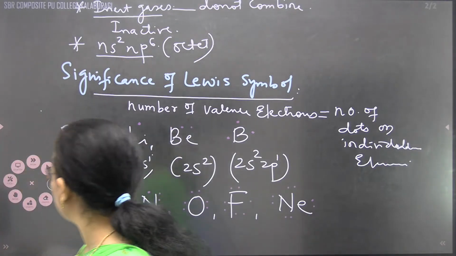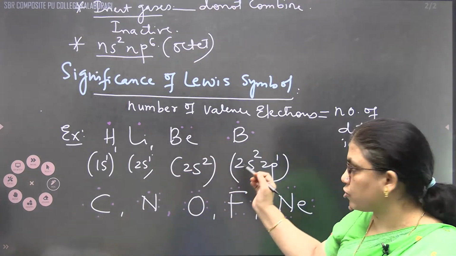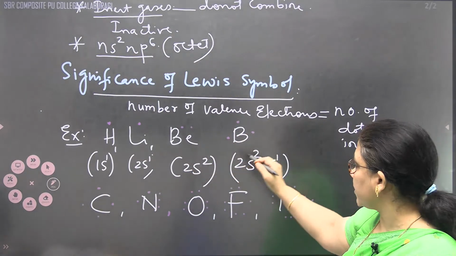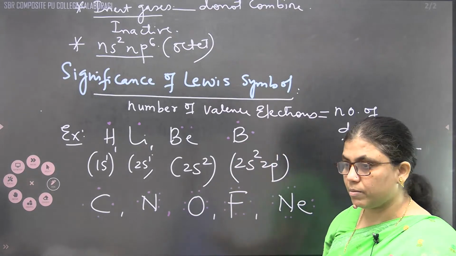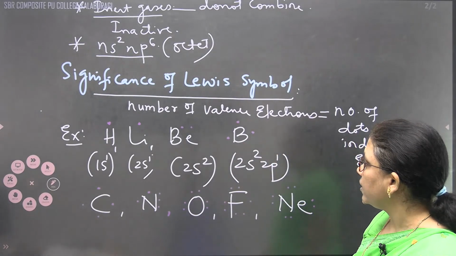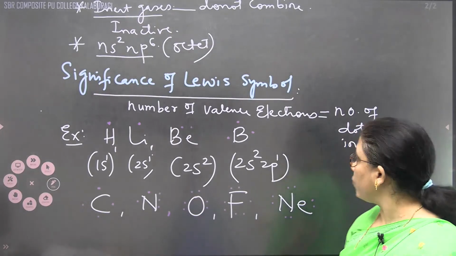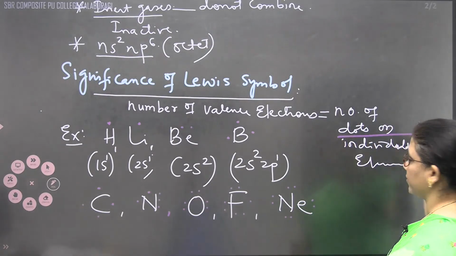Lewis dot represents what? The number of valence electrons. It is visible now. The dot I'm representing with violet color, and this I'm writing with red. It will be easy for you to identify. So here we can say that the number of valence electrons is equal to the number of dots, I said.